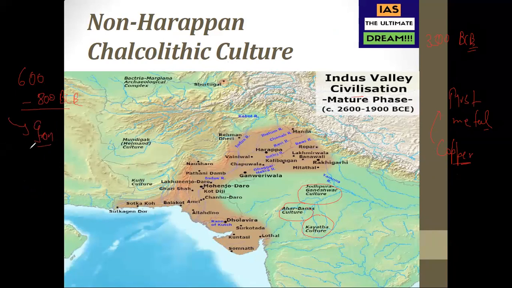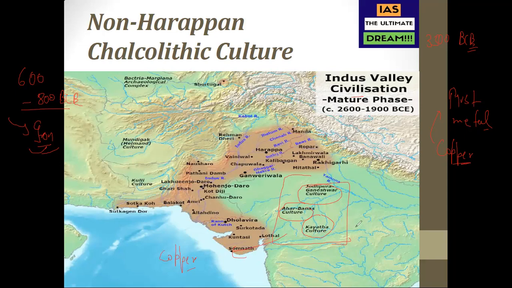We'll talk about that when we are talking about the Vedic period. So copper was discovered first. Why was copper discovered only in the western portion? Because even right now, Rajasthan and other areas have a lot of copper. That's why this Chalcolithic culture emerged prominently in Western India.